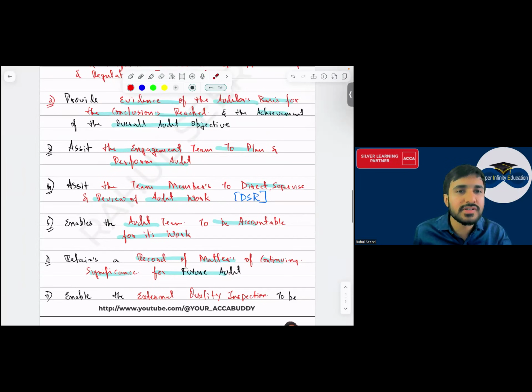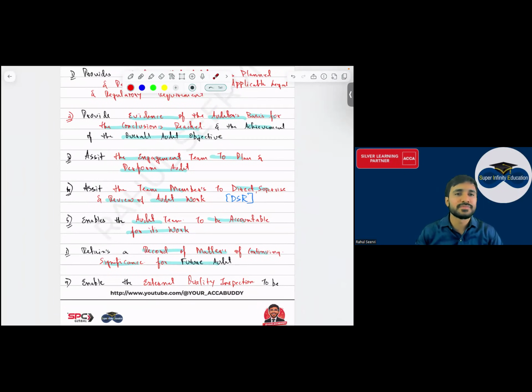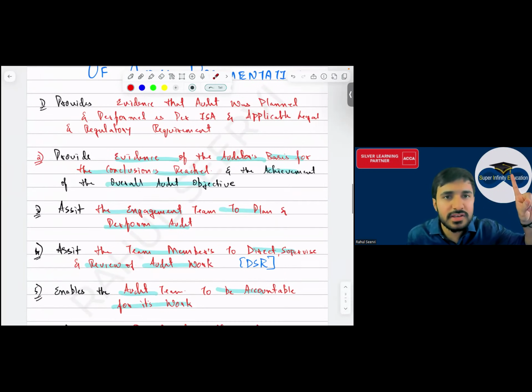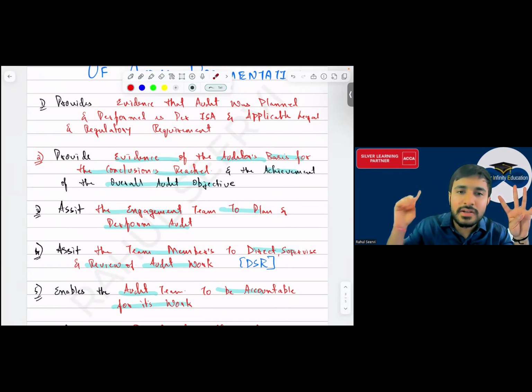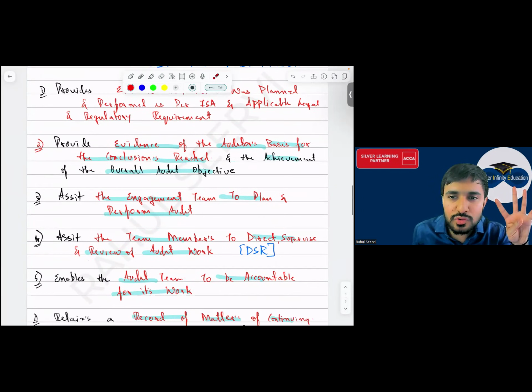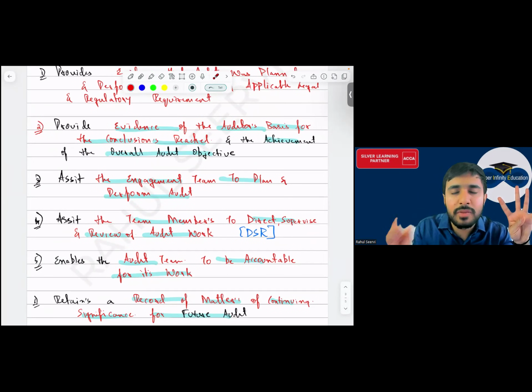What is the purpose of maintaining this documentation? The first one is evidence that the audit was planned and performed. Then evidence for the auditor as the basis of the conclusion which they have mentioned. Then it will assist the engagement team to plan and perform the audit. Then it will assist the team members to direct, supervise and review the audit work. Then the audit team will be accountable as they have documented each and everything.